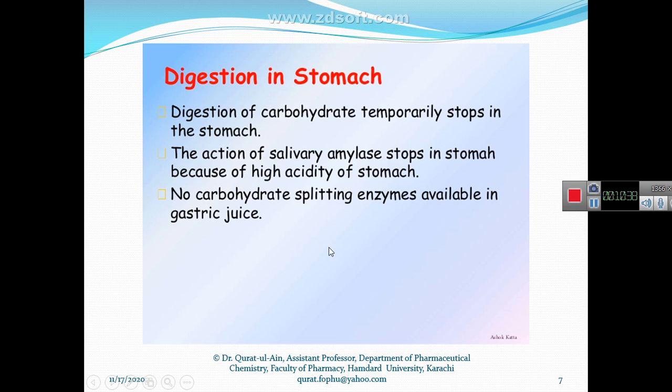In the stomach, digestion stops temporarily. Then the stomach juices, that is gastric juices, mix with this partially digested food and make it into a bolus that we call chyme. Why does digestion not take place in the stomach? Because there is no carbohydrate splitting enzyme available in gastric juice.